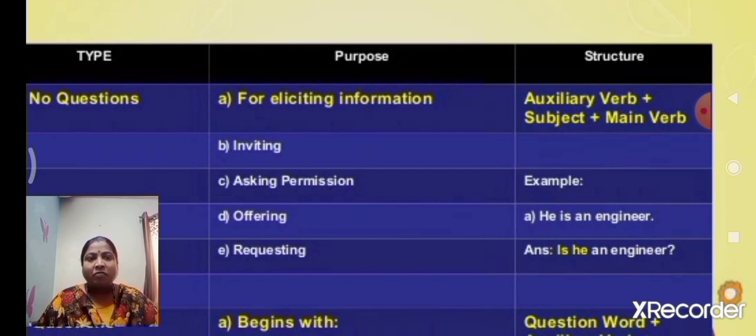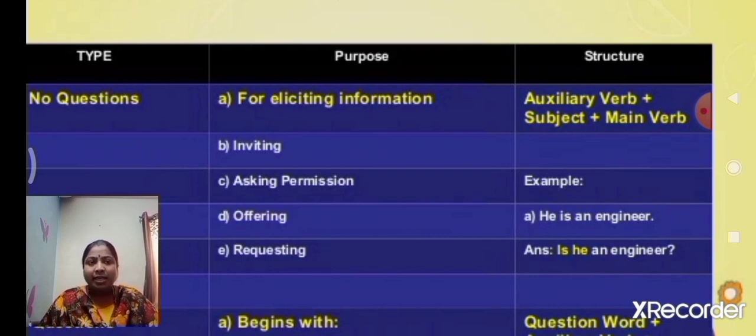Here we can take one example. He is an engineer. Here it is a sentence. How can we change it into a yes or no question? A sentence can be changed into a yes or no question. Here is the verb and acts like an auxiliary verb also.